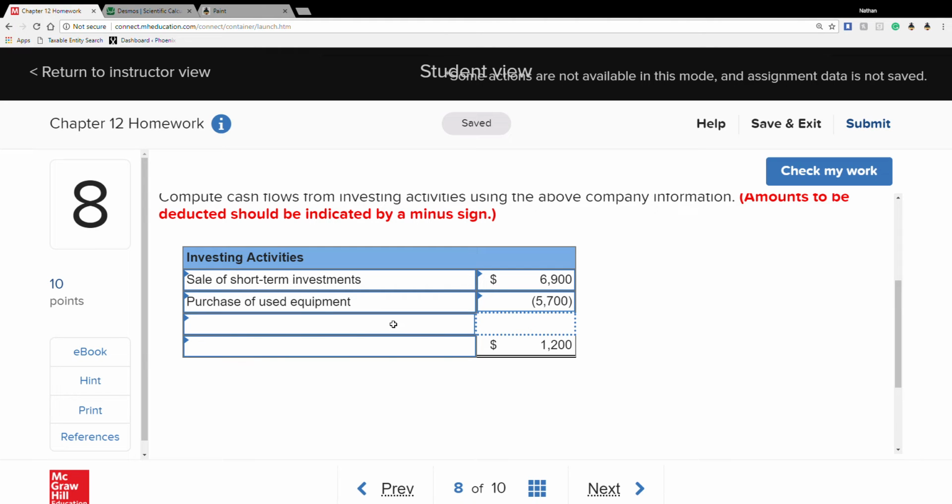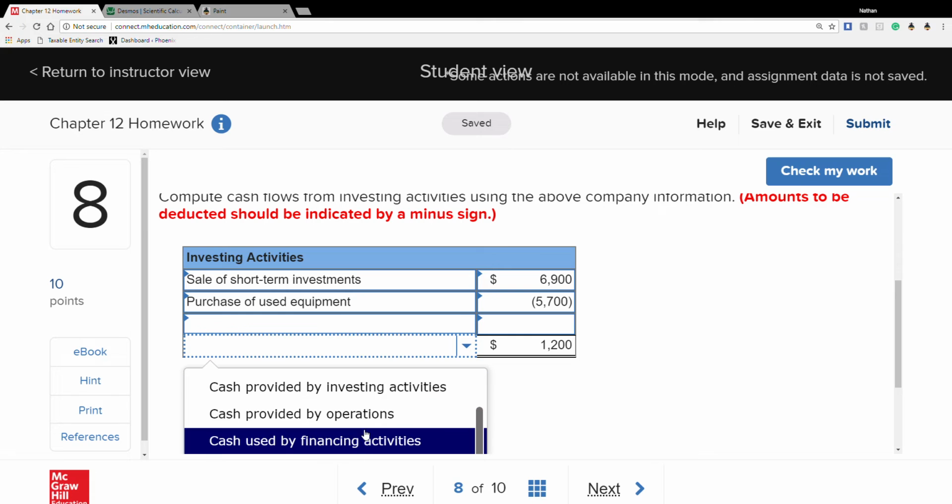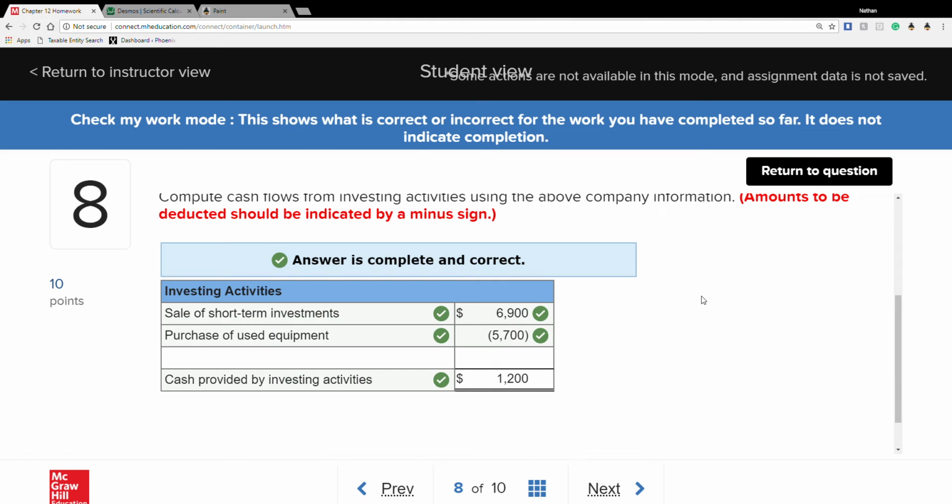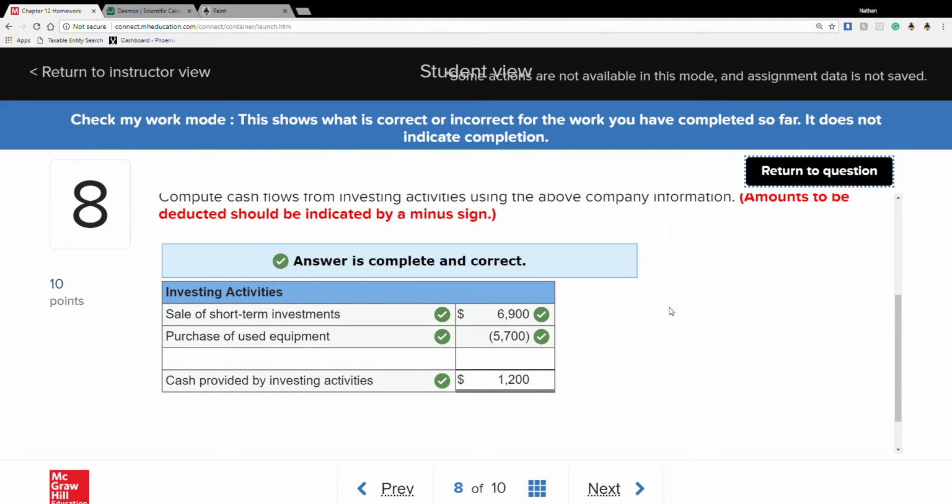Now, again, Connect's going to throw you an extra blank. Do not get fooled by it. And this is all cash provided by investment. Check. Everything's good. So watch out for how the cash flow is going with investing. And remember, that's only really dealing with purchasing and sales of fixed assets or actual investments in other companies.